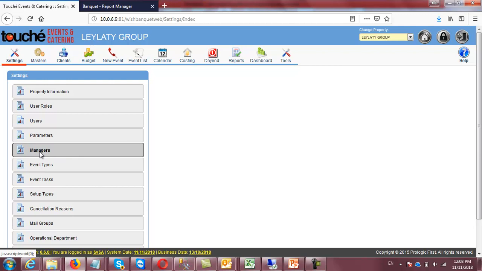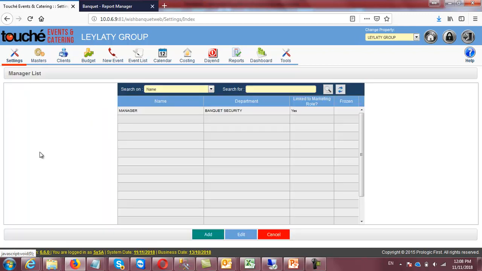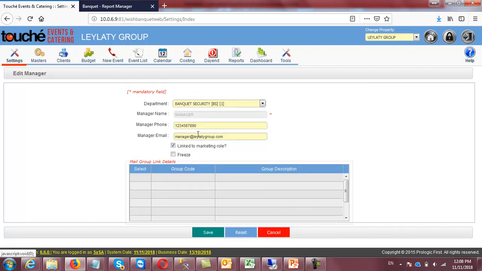Then managers. Whatever the in-house or ex-house managers, where you are supposed to send the details, or which you can utilize as a sales manager, you can link this manager with your event while creating the event. So for example, let me click the existing manager.